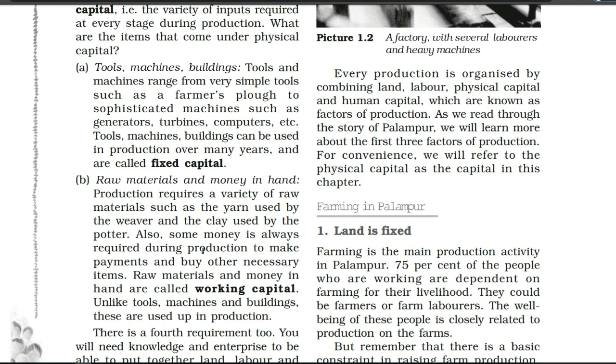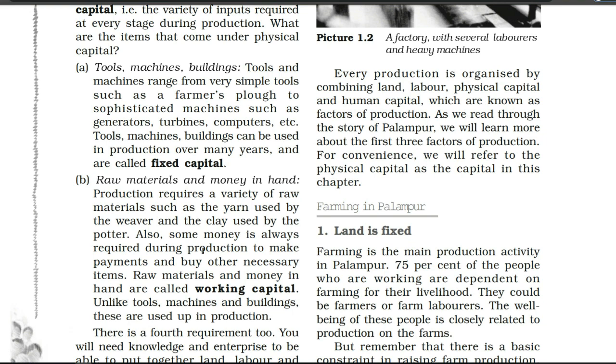So what do you think? Whatever salary I had paid them 10 years ago, do I have to pay the same right now also? No. According to the market, the prices are rising. So of course I have to pay my workers according to the market price. So again and again the prices are being changed. So the amount I spend on the raw materials and on the money I give to the labor is coming under my working capital.